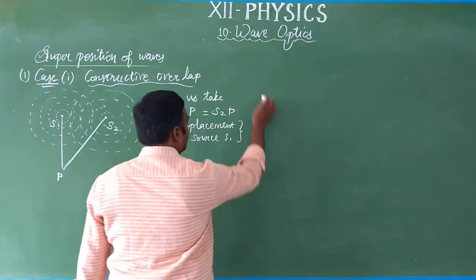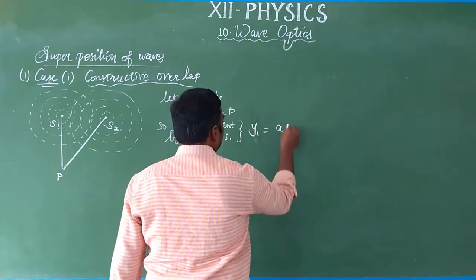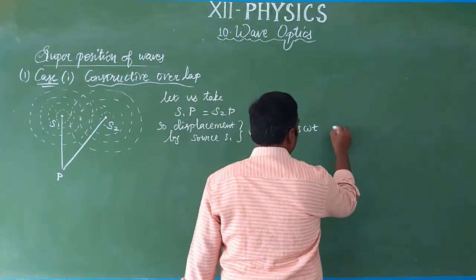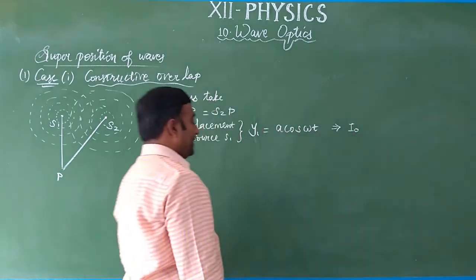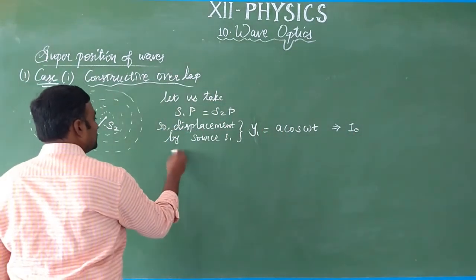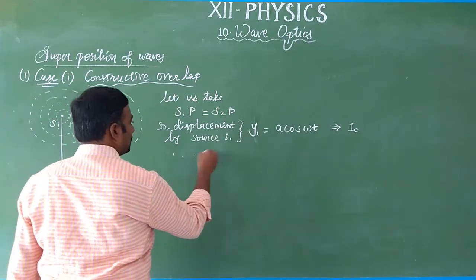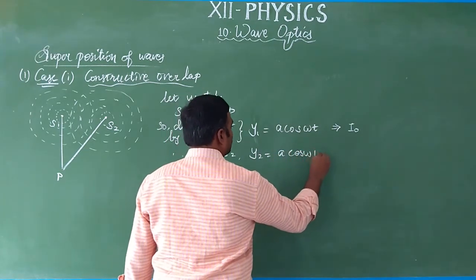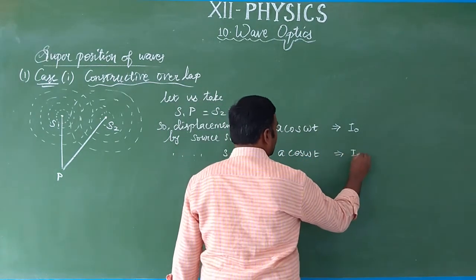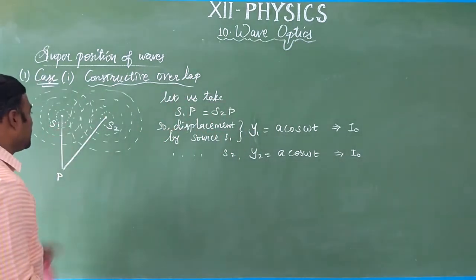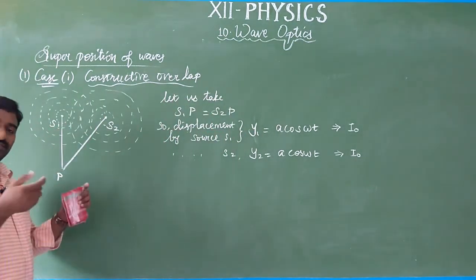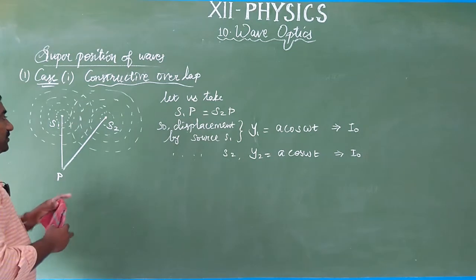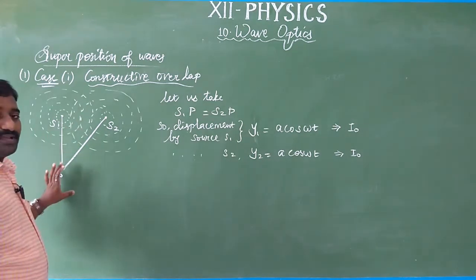is given by y1 equal to a cos omega t, which corresponds to the intensity I naught. Then similarly, the displacement produced by the source S2 is given by y2 equal to a cos omega t, which also has the same intensity. So the two sources S1 and S2 both have the same intensities, and the displacement of S1 is the same as the displacement of S2.